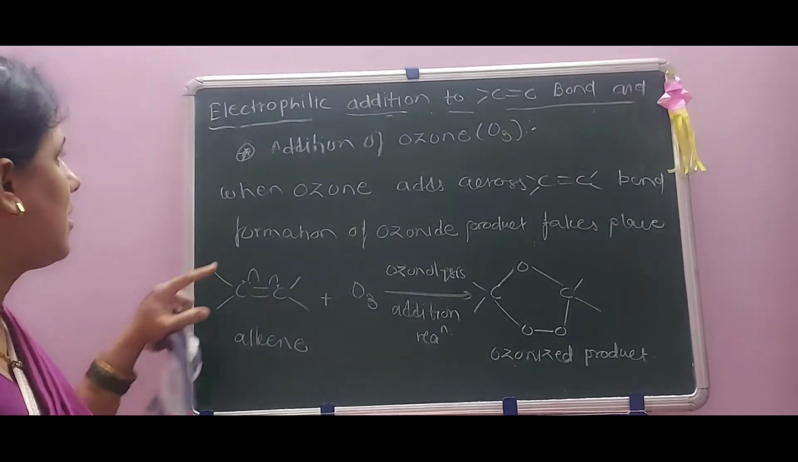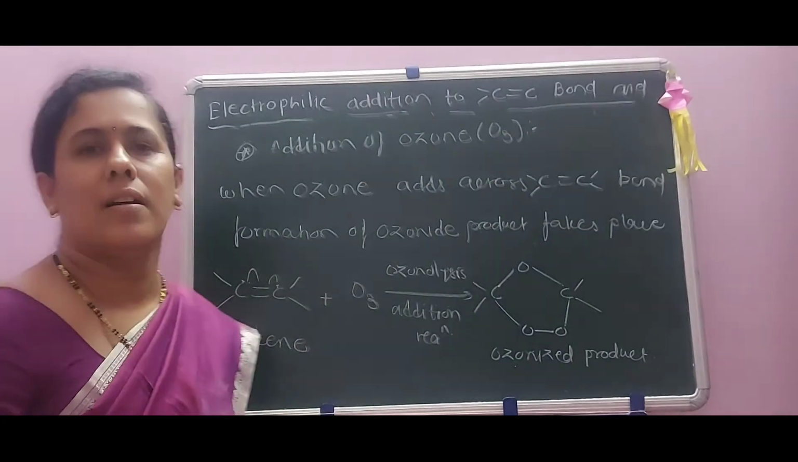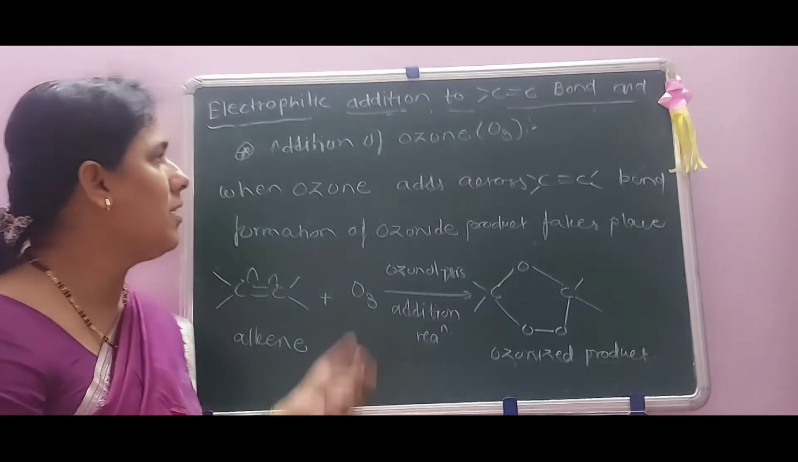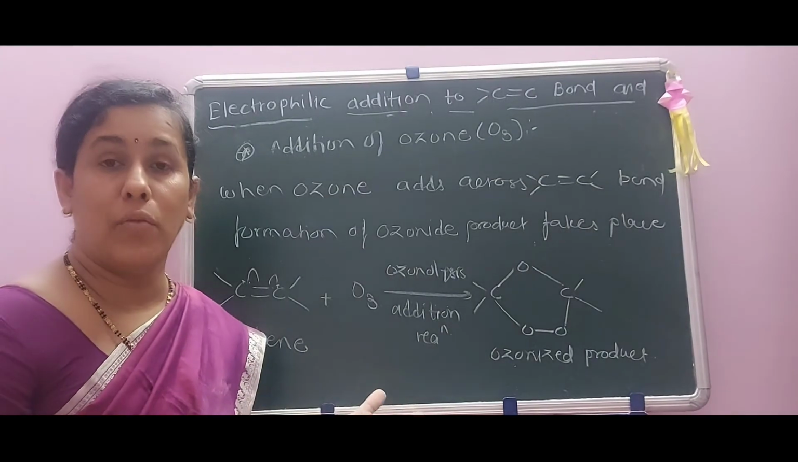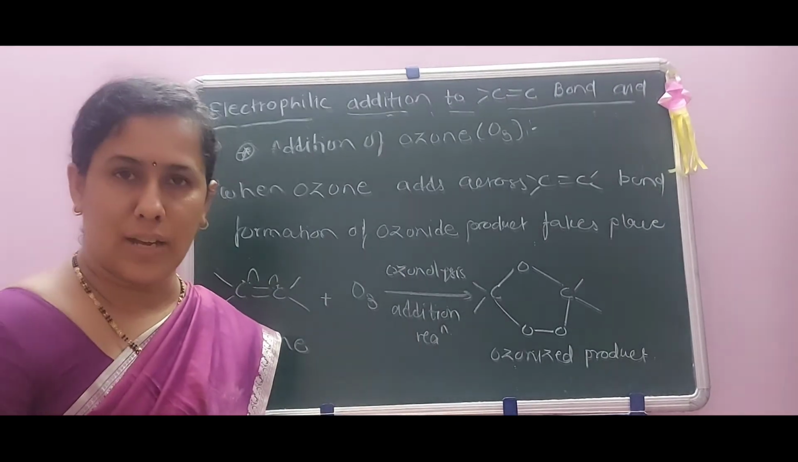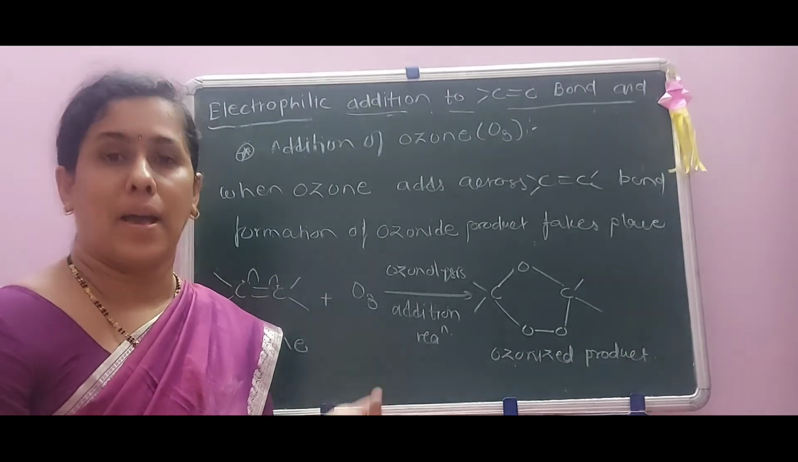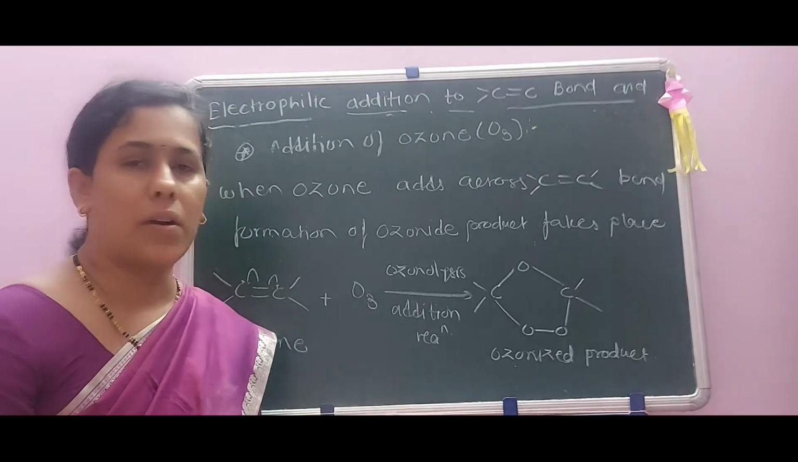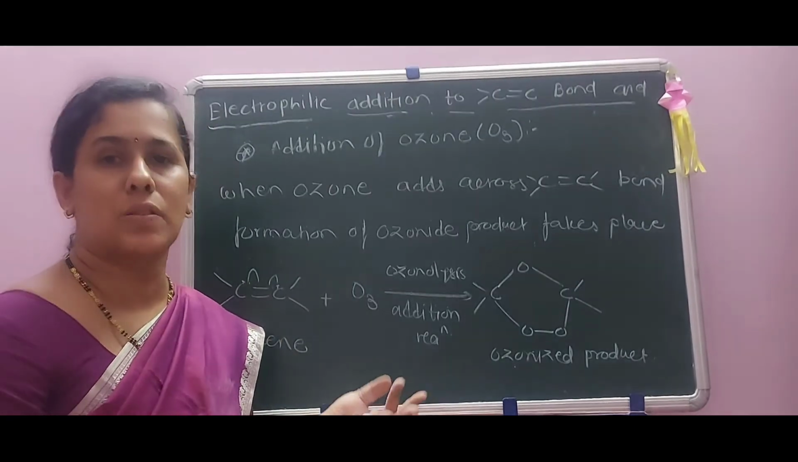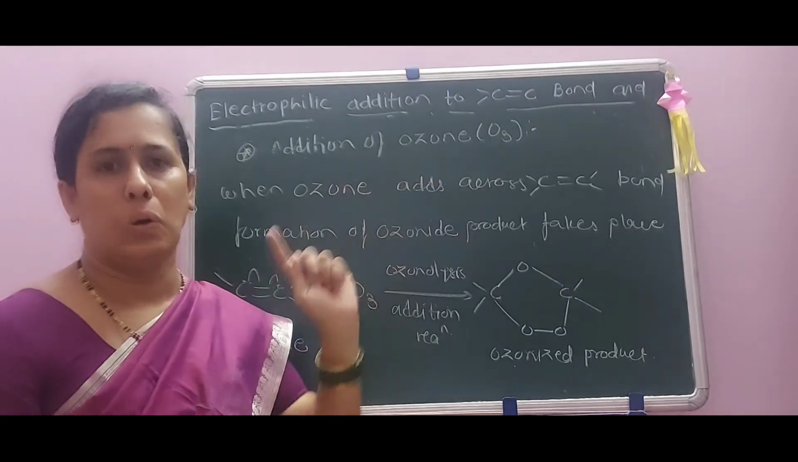This is an addition reaction. Thus we have seen the 7 types of reactions. First is the addition of hydrogen. Second is the addition of a halogen. Third is addition of halogen acids. Fourth is addition of a hypohalous acid. Fifth is addition of water. Sixth is addition of a borane. And seventh is addition of ozone.